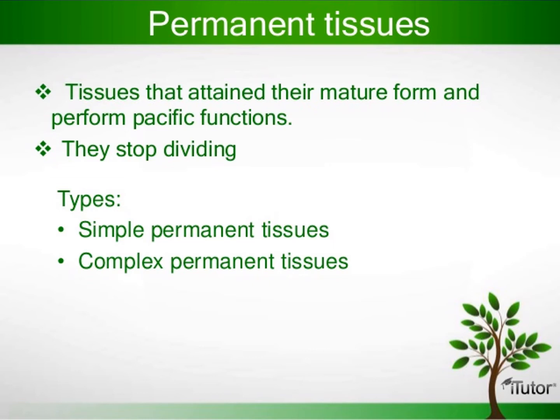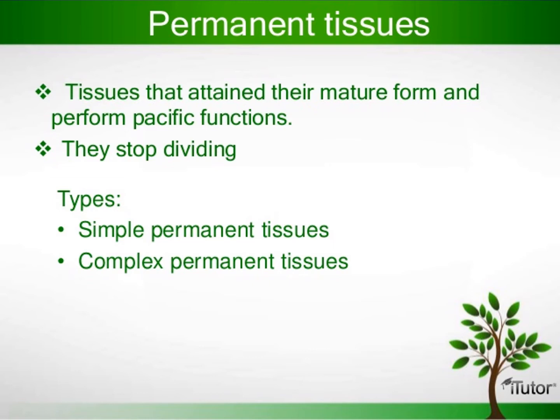Okay, permanent tissue. What is permanent tissue? Tissues that attain their mature form and perform specific function. They stop dividing. That is a permanent tissue. Meristematic tissue will grow. Meristems means divide.